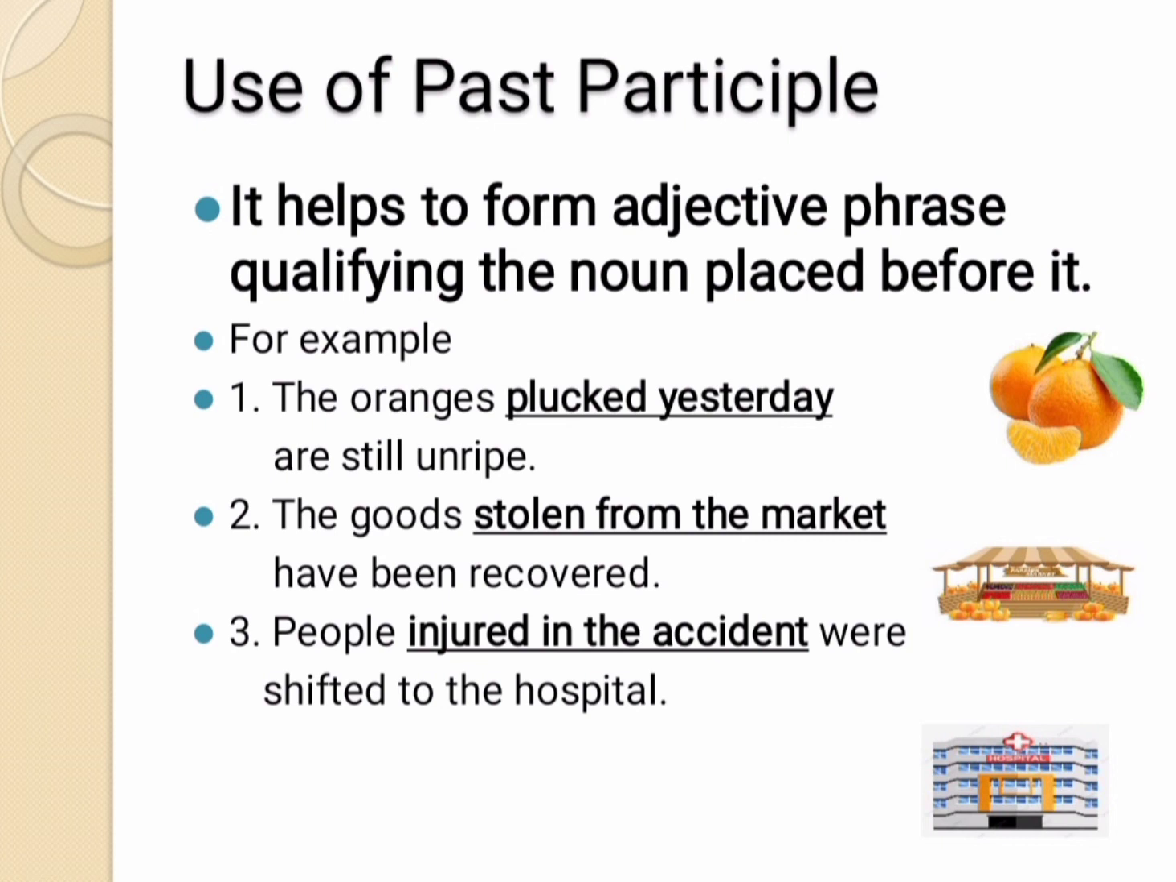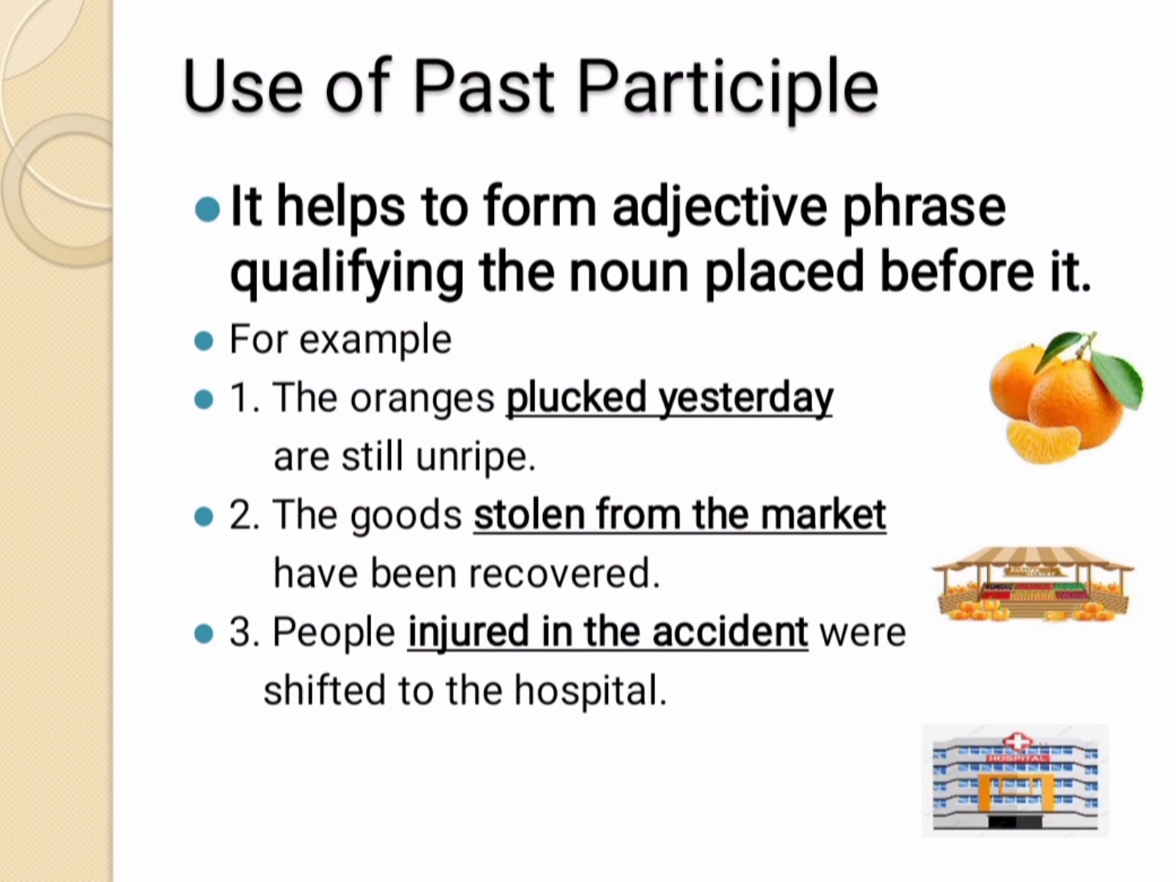For example, the oranges plucked yesterday are still unripe. Here the underlined word plucked is past participle. It helps to form adjective phrase and here the adjective phrase is plucked yesterday and it is qualifying the noun oranges. In the next example, the goods stolen from the market have been recovered. Here the word stolen is past participle and the underlined words stolen from the market is an adjective phrase and it is qualifying the noun goods.